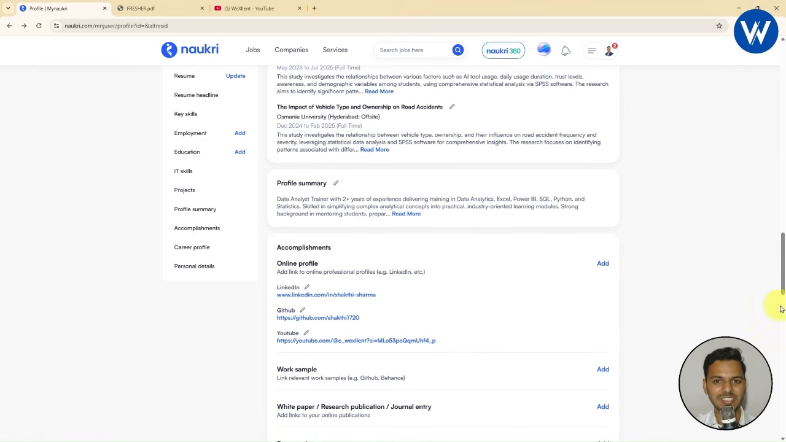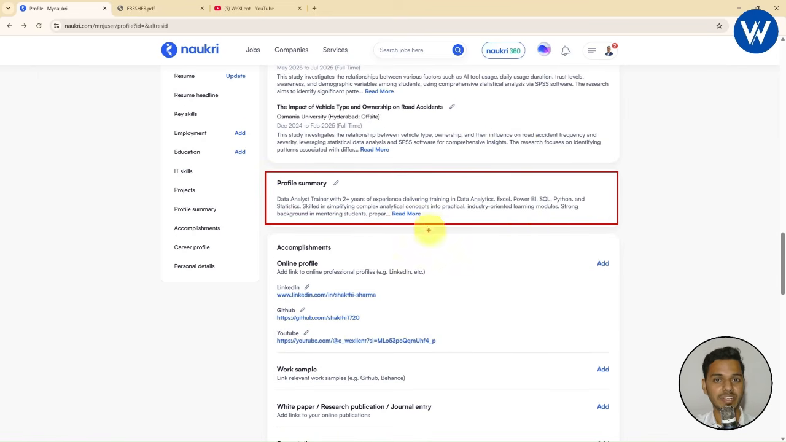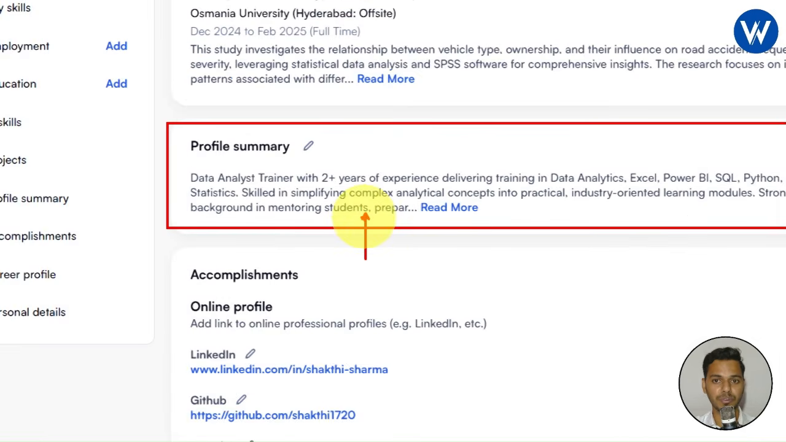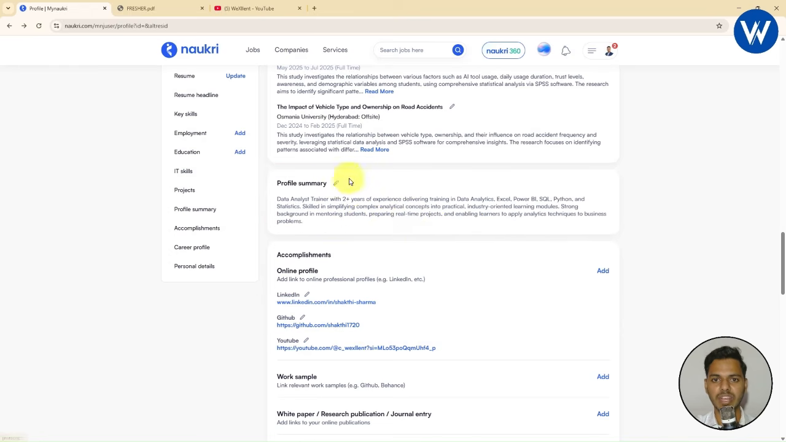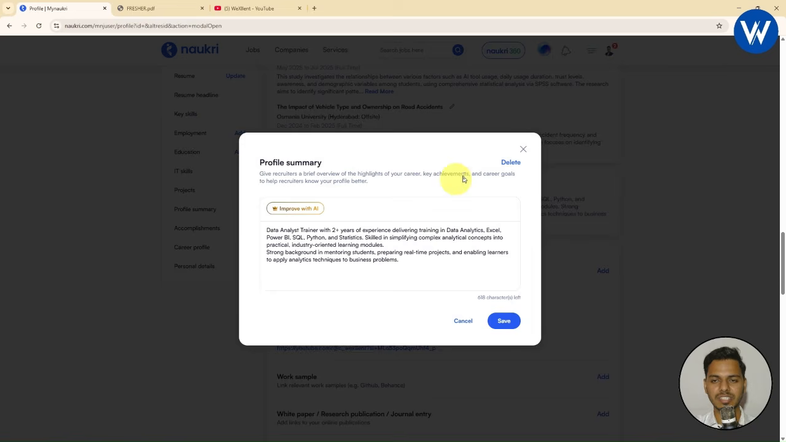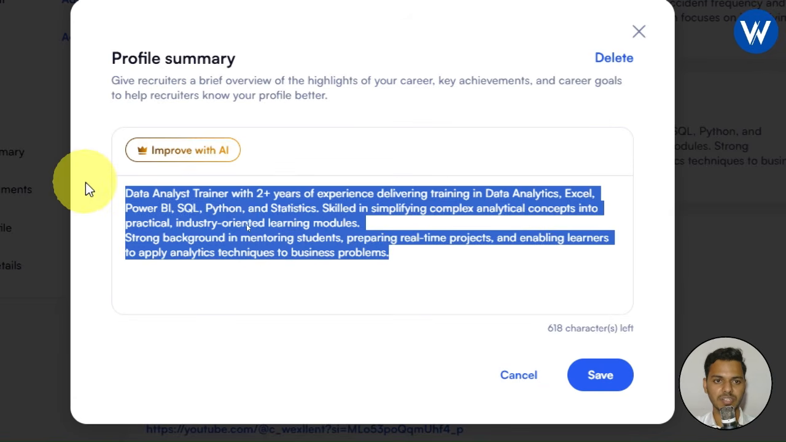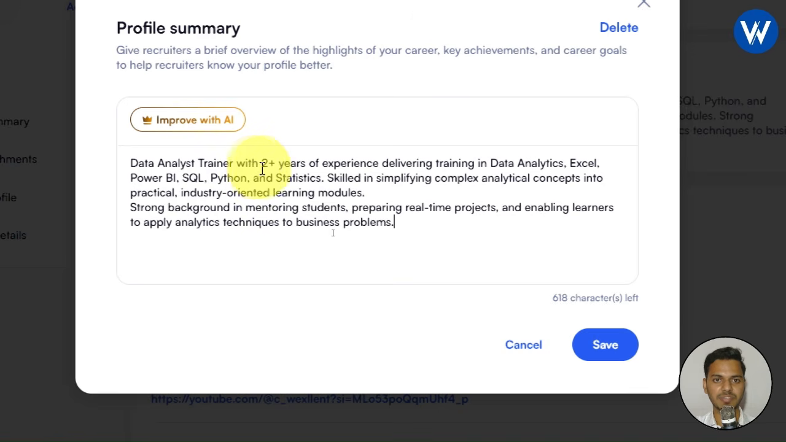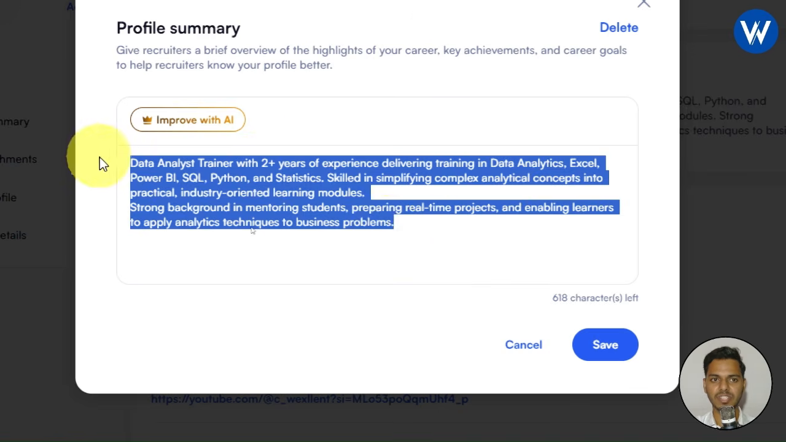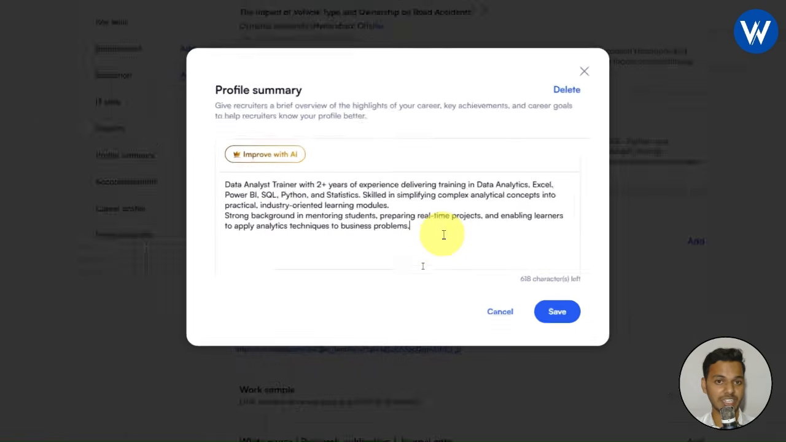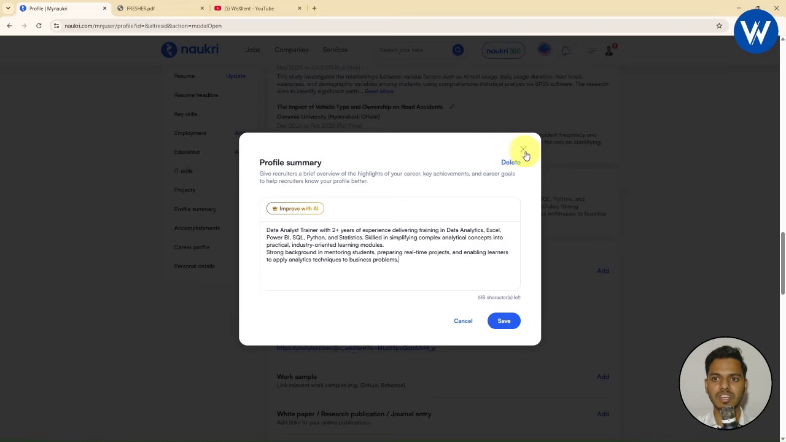Now moving to the next section, the profile summary. Here you need to give your career objectives. So basically you need to add your profile. Let me show you how you can add. It is very simple, guys. Just click on the pencil icon. Now here you need to add your profile summary. For example, data analyst trainer with 2 years of experience. If you are a fresher, you can add aspiring data analyst with so-and-so skills.